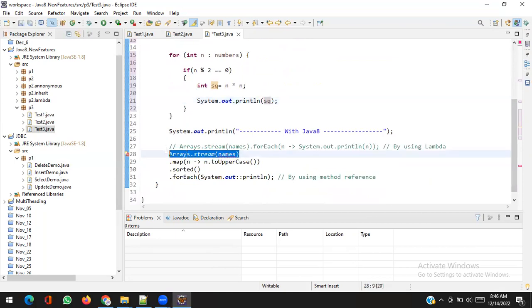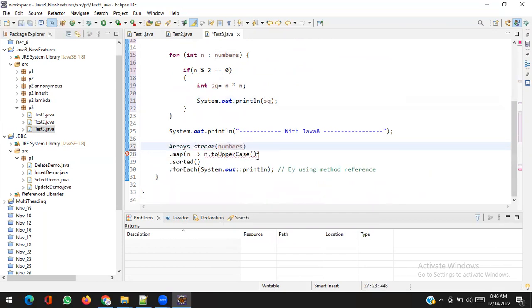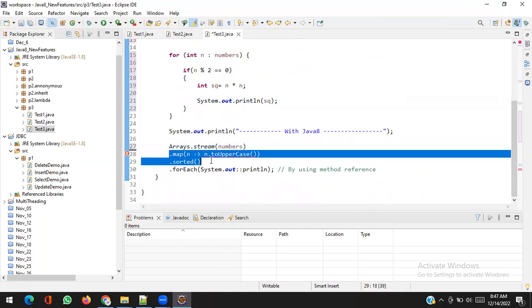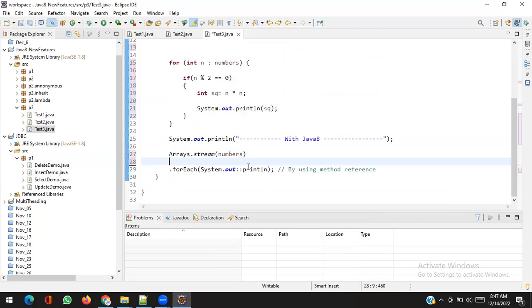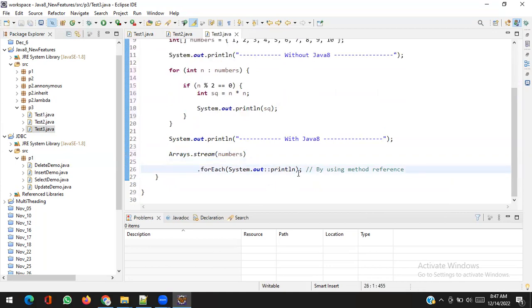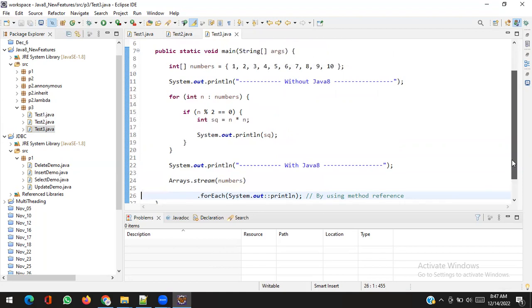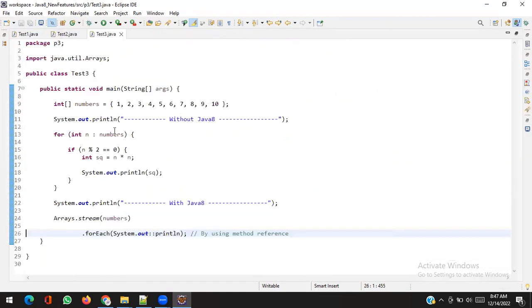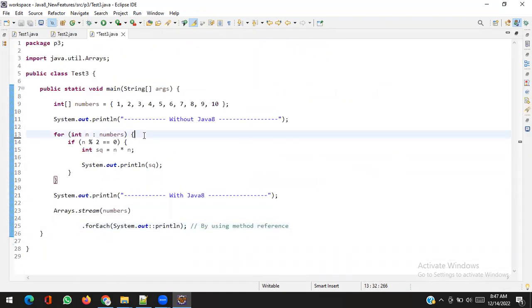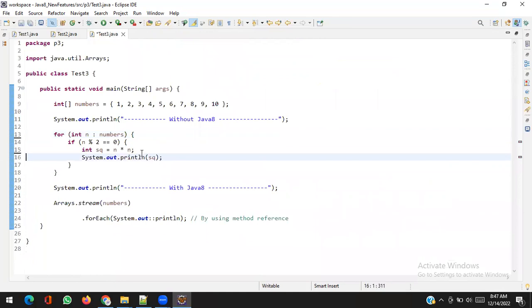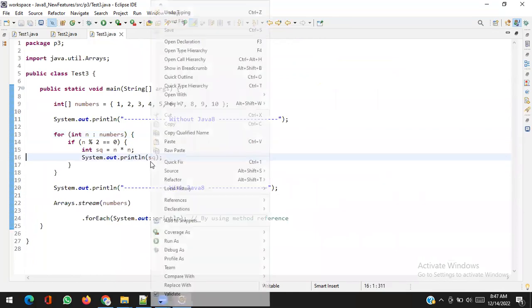With Java 8, it's the numbers array, and I don't want to write right now, so I will just print each number. So without Java 8, it will print the square of the numbers.